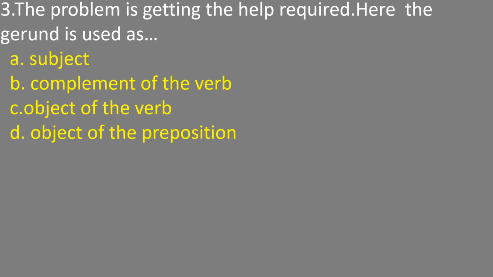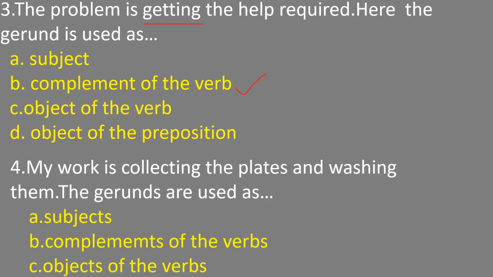See the third one. The problem is getting the help required. Here the gerund is used as... In this sentence the gerund is getting. Don't read it like the problem is getting. The problem is getting the help required. So getting is used as the complement of the verb is. Next one. My work is collecting the plates and washing them. In this sentence, there are two gerunds, collecting and washing. Both are complements. Collecting is complement of verb is. Washing is also complement of the verb is.